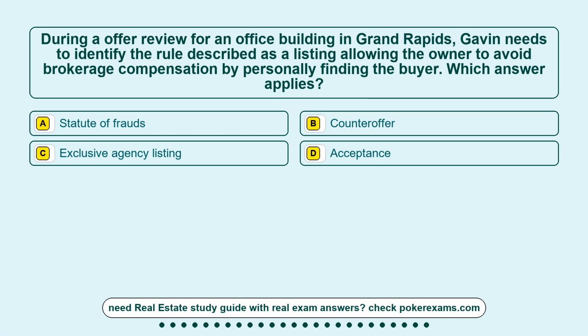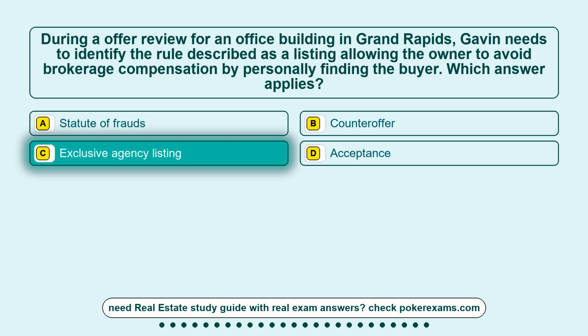Question 17. During an offer review for an office building in Grand Rapids, Gavin needs to identify the rule described as a listing allowing the owner to avoid brokerage compensation by personally finding the buyer. Which answer applies? Option A, statute of frauds. Option B, counteroffer. Option C, exclusive agency listing. Option D, acceptance. The correct answer is option C, exclusive agency listing.